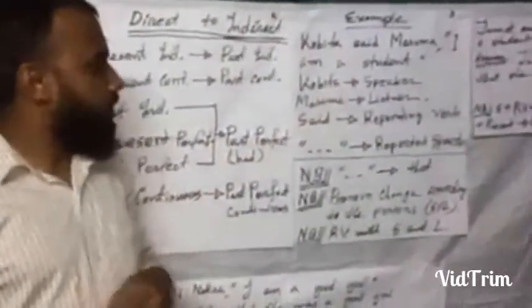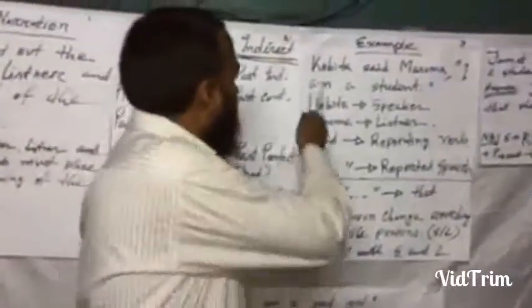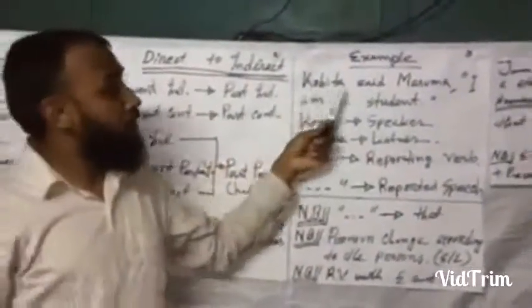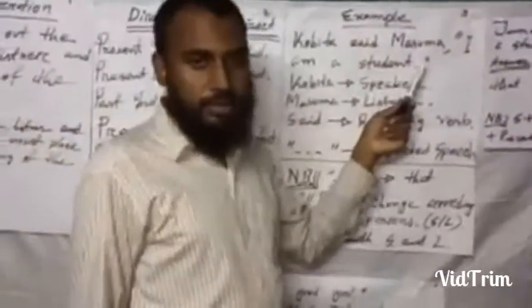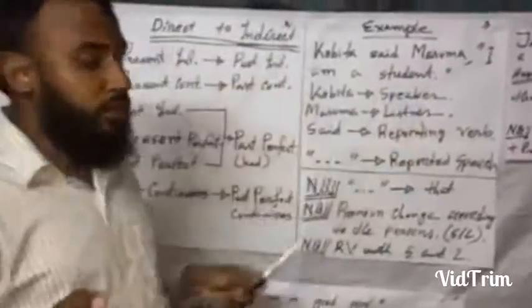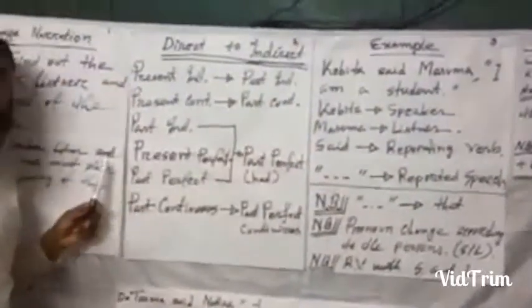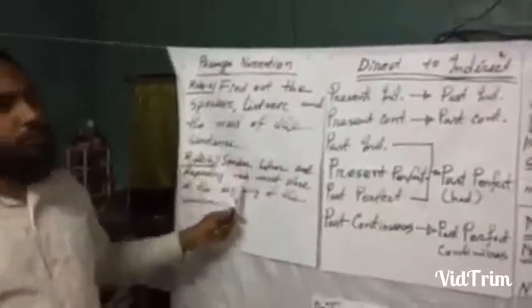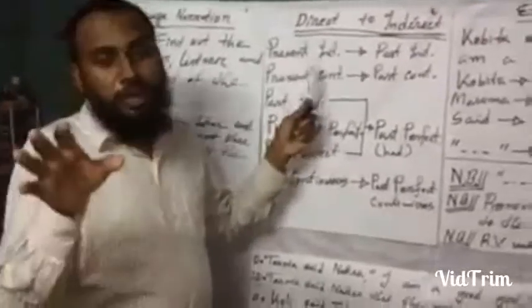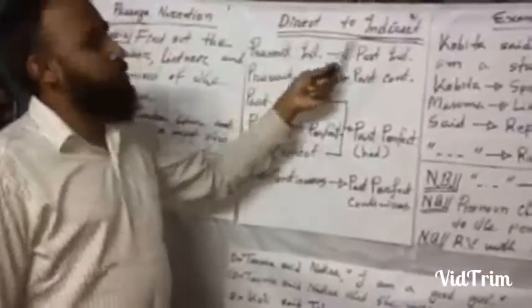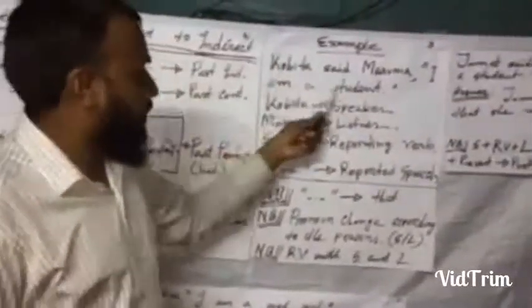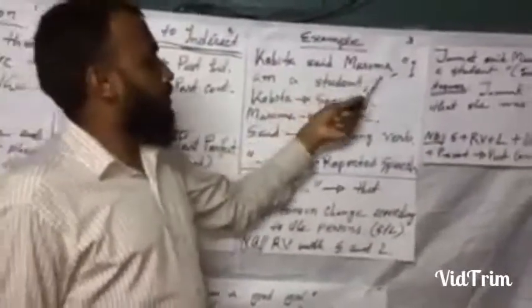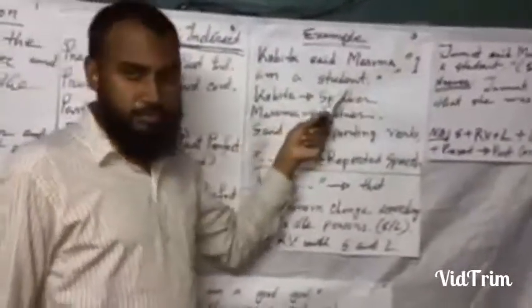Here I write down a sentence. That means Kobita said, Masuma, I am a student. When you change your sentences, you must memorize your rules. Without rules, you can't change your narration direct to indirect. So be careful, remember it. Here I write down a sentence, I repeat again. Kobita said, Masuma, I am a student.